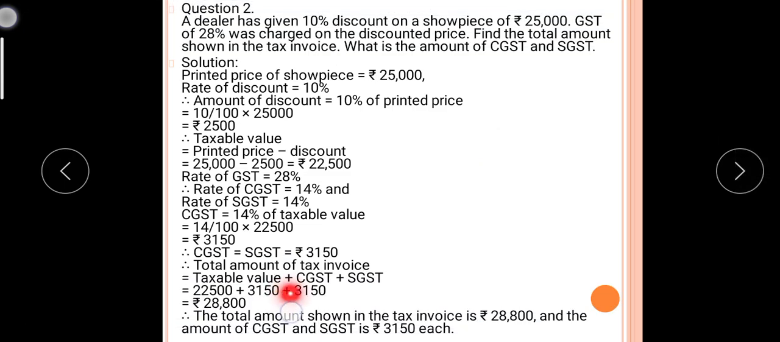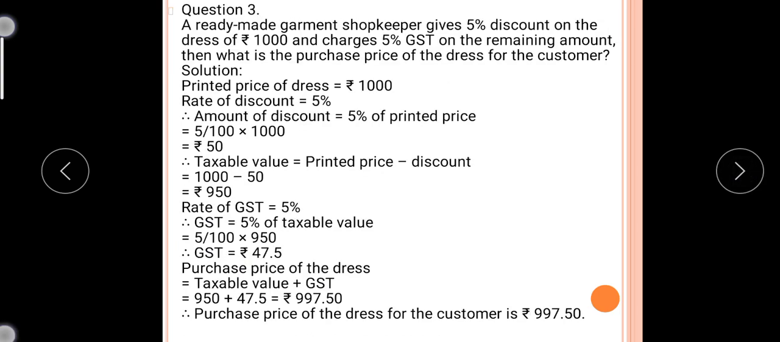Then the total amount of the tax invoice is taxable amount plus CGST plus SGST. So you will get the total amount of that goods. Okay. So it is compulsory to write this in the statement. The total amount shown in the tax invoice is 28,800 and the CGST and SGST amount is 3,150 rupees each. Very simple.